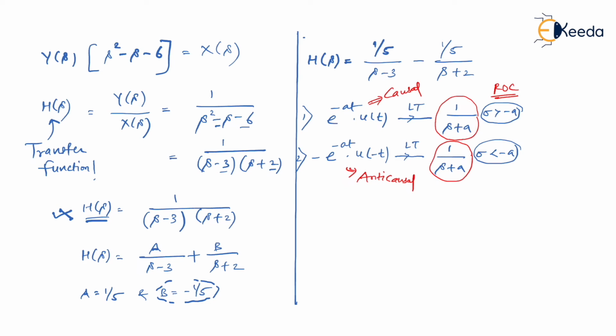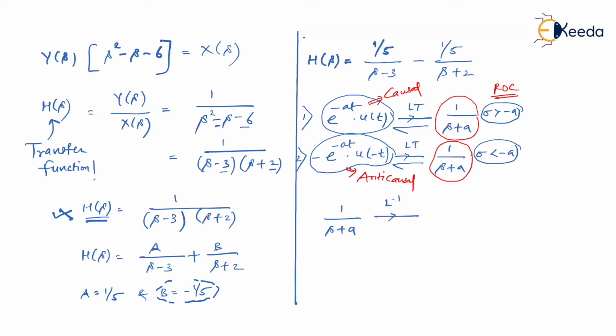I'll tell you. Suppose 1 upon s plus a is some Laplace function, and you have to take its inverse Laplace. Now you have two answers, because the inverse Laplace for 1 upon s plus a can be e to the power minus at dot u of t, or it can be minus of e to the power minus at times u of minus t, meaning that there is no common solution for 1 upon s plus a when it comes to inverse Laplace.